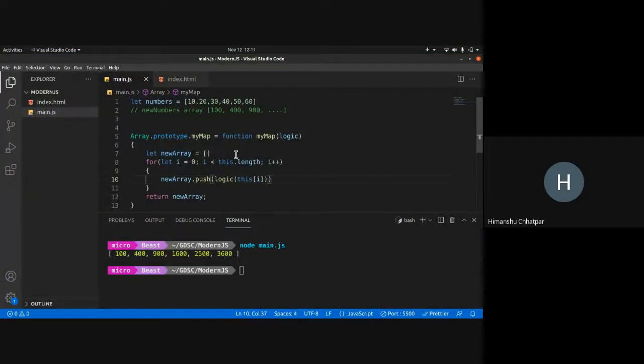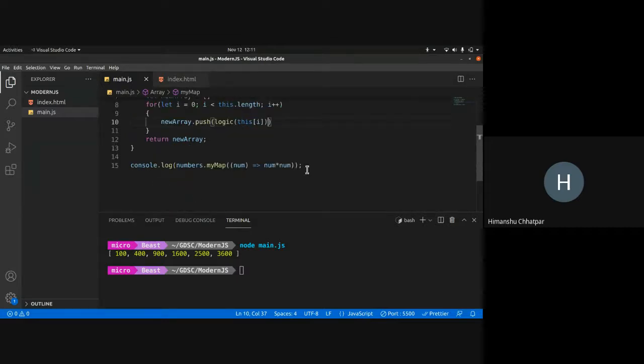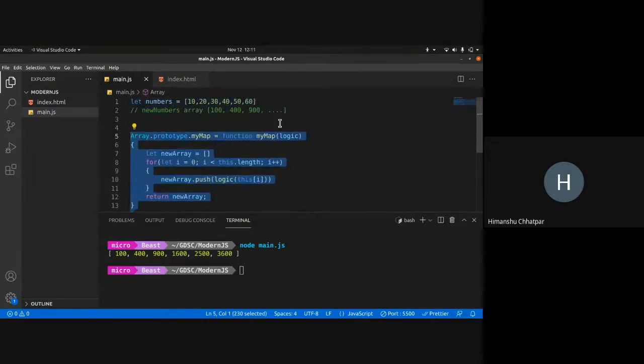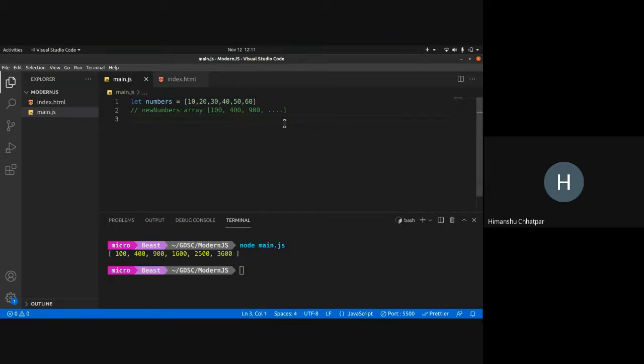So you create an empty array and map each of the inputs to some output, put it in an array and return the new array. So that's how map works. So instead of doing all this, I can use custom map features. What map does is take each element as input and map it to an output.